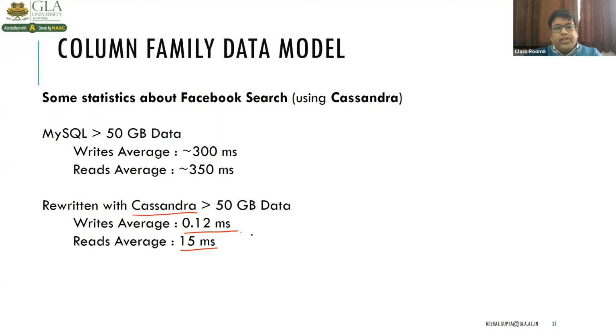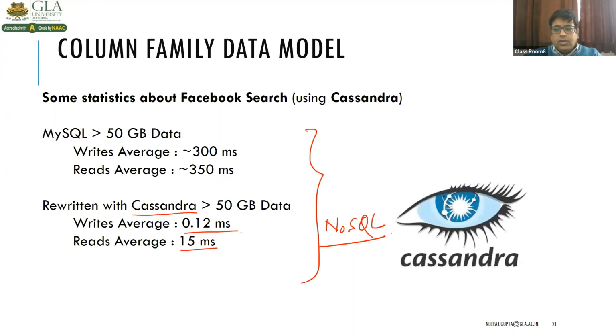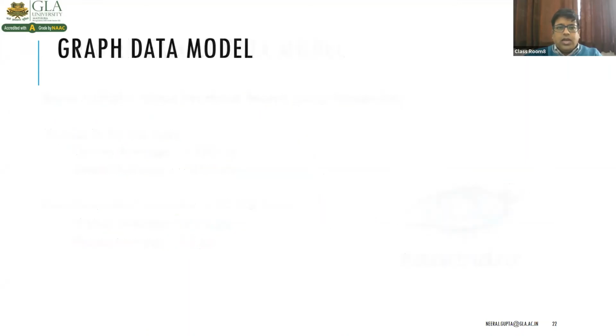So that is the benefit of these types of data models which follow NoSQL databases, right? Cassandra is an example of column family data models, which are based on columns.